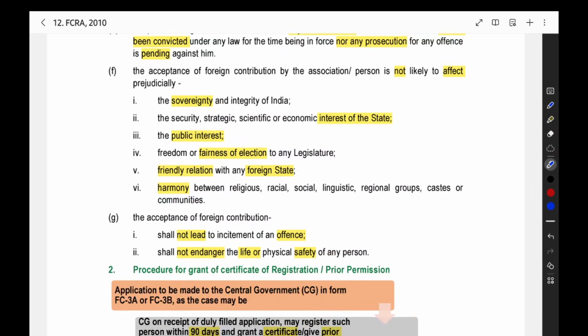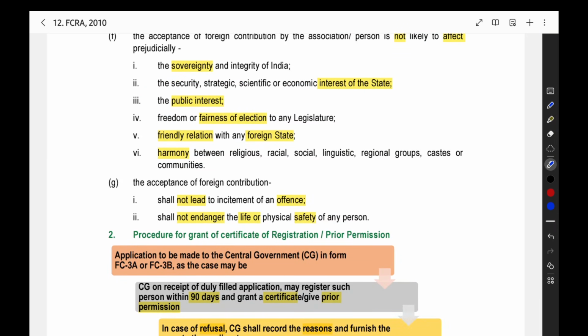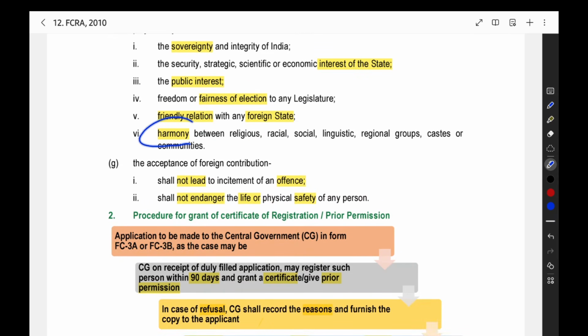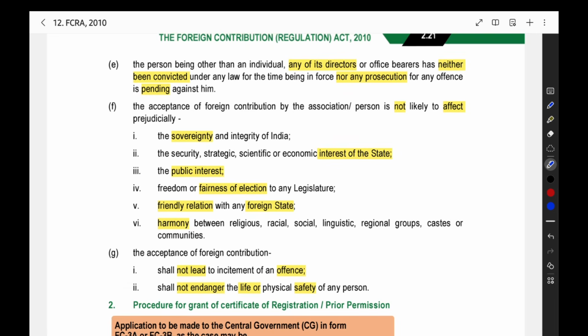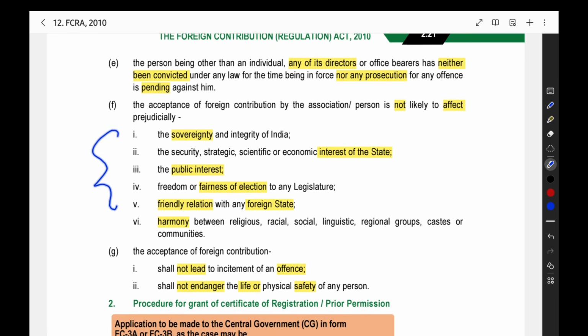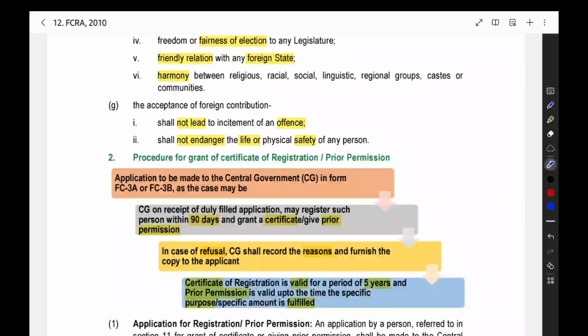Then when you are receiving the foreign contribution, it will not threaten the nation, it will not harm the economic interest of the state, it will be in the public interest, not against the public. Then it will not harm the fairness of elections, it will not affect friendly relations with foreign states, it will preserve harmony, not threaten it. These things should be maintained. Only if there is no problem for these aspects, you will be allowed to receive the foreign contribution.